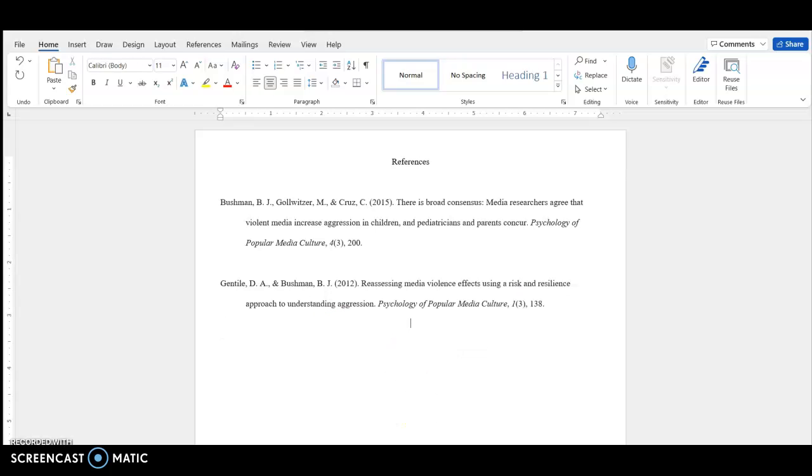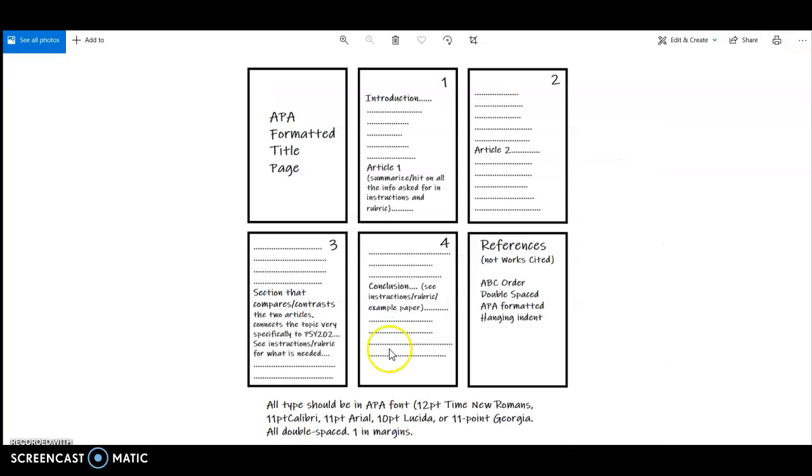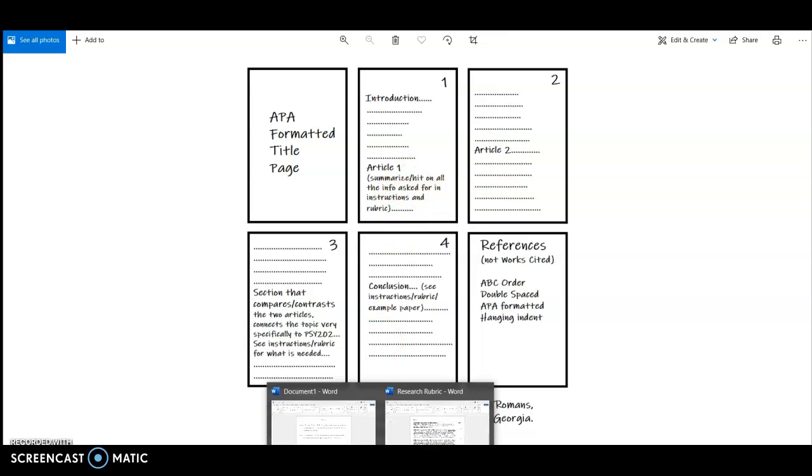Okay, so let's go back to the picture. All right, so that's your introduction. You're just saying, hey, I'm going to go over 2 articles on a certain topic. I'm going to review them, connect them to PSY202, compare and contrast them. And so then the second section, you're going to go into your article 1. You're going to summarize it. You're going to hit on all the information that is asked for in the rubric, in the instructions.